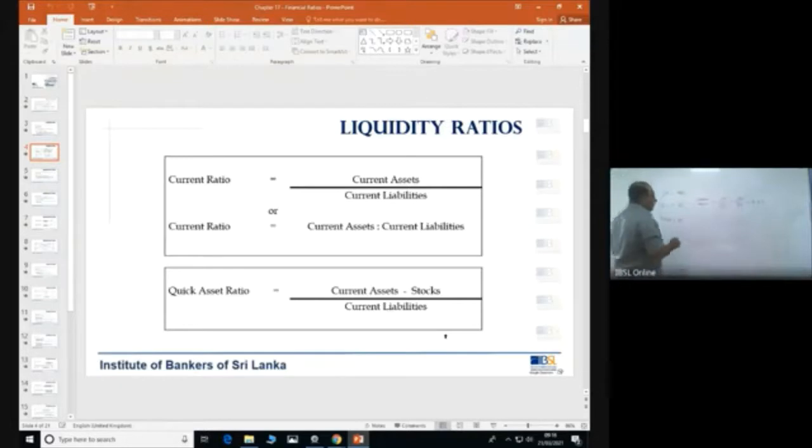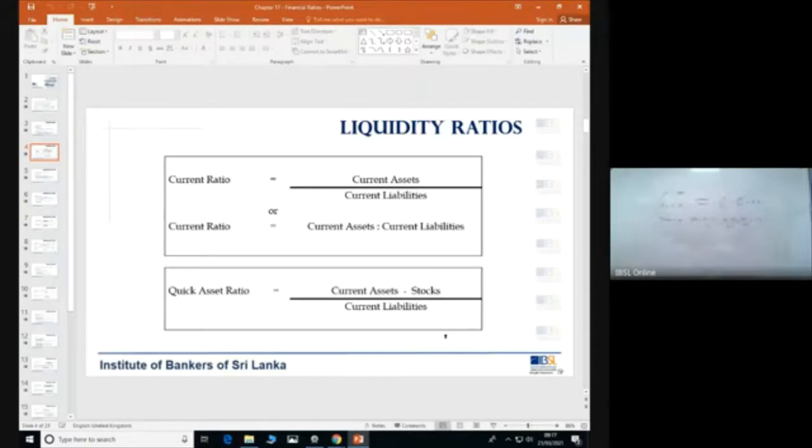Quick asset ratio: current assets minus stock divided by current liabilities. So current assets 100, stocks is 50, and current liabilities is also 50. What is the answer? 50 upon 50, which gives you 1:1. So I have taken an ideal example in this scenario just to make it more prominent with regard to what we are trying to establish.